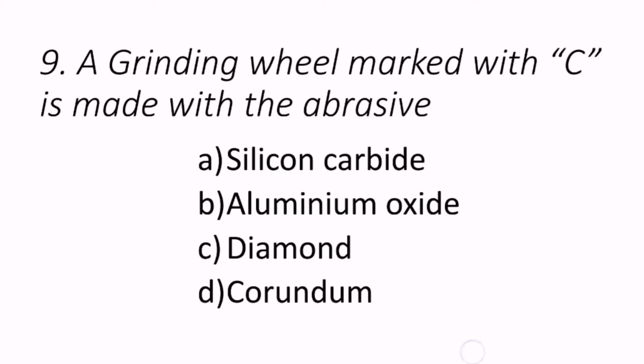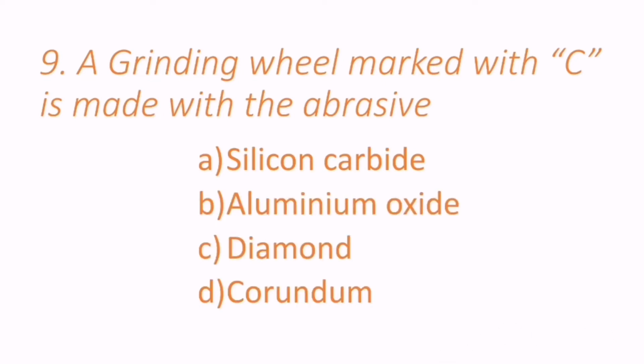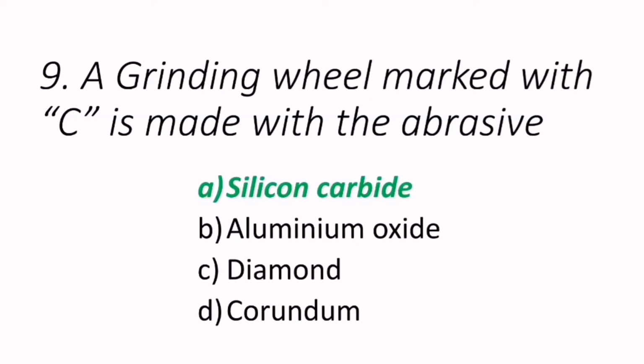Ninth question, a grinding wheel marked with C is made with the abrasive. If the grinding wheel is marked with C, what is it? Silicon carbide or aluminum oxide, diamond or corundum. So when it is marked with C, it is nothing but silicon carbide. A is the correct answer.